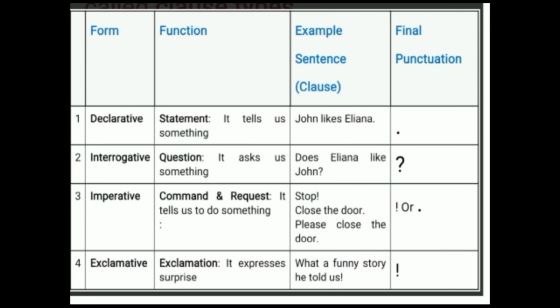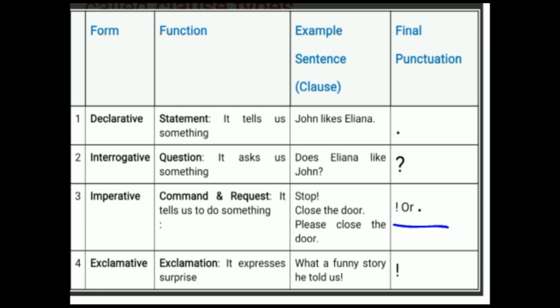Third type is command and request. It tells us to do something. It may be an order or it may be in a requesting way. Examples of these sentences are: Stop. Close the door. Please close the door. The final punctuation of this sentence depends on the intonation or tone of the speaker. It may be an exclamation mark or it may be a full stop.